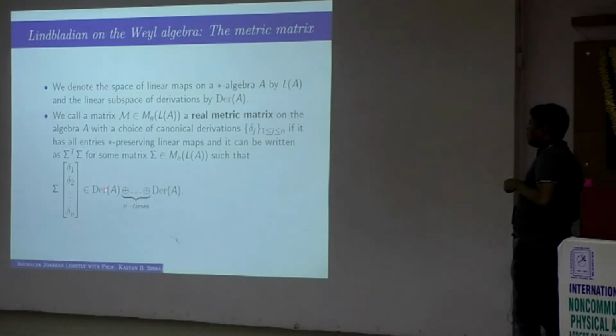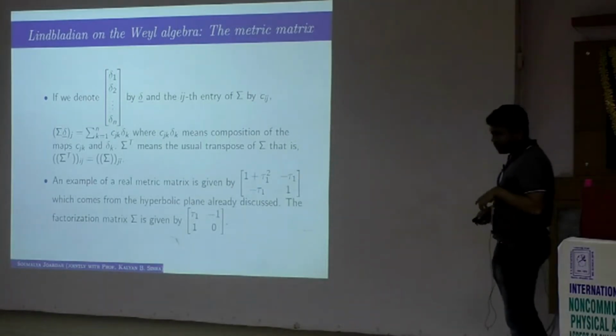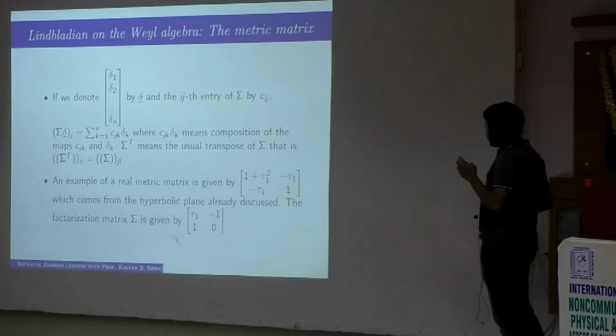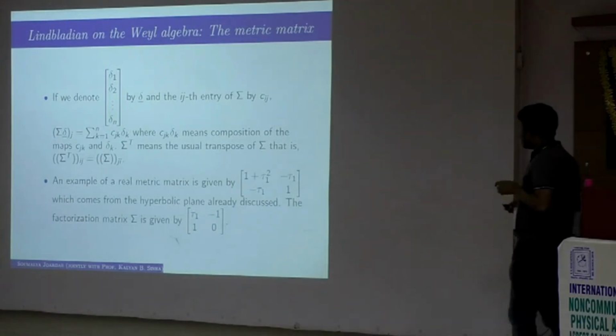And we have put only one restriction. It lands in LA direct sum LA, but what we demand is that it should land in the space of derivations also. It need not, but such a choice we will call a metric matrix. An example is given by, as we have already discussed, the metric on the changed coordinates in the hyperbolic plane, given by 1 by tau square, or minus tau 1, tau 1 1, and the factorization matrix. One can easily see that tau 1 minus 1 1 0 will be a factorization matrix, and tau 1 you can look at as a linear map on the star algebra, on the function algebra on the hyperbolic plane.